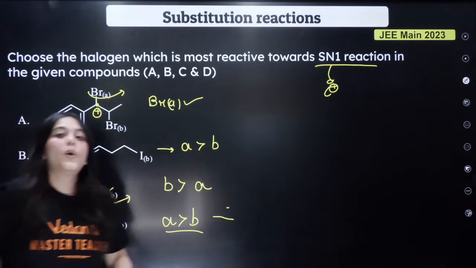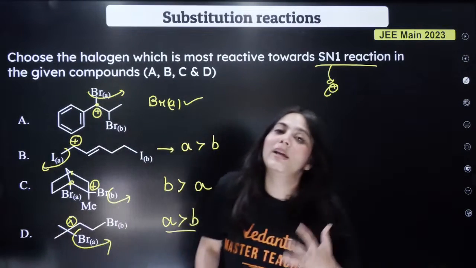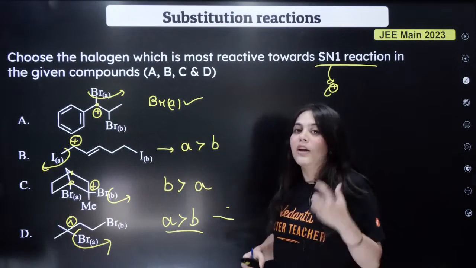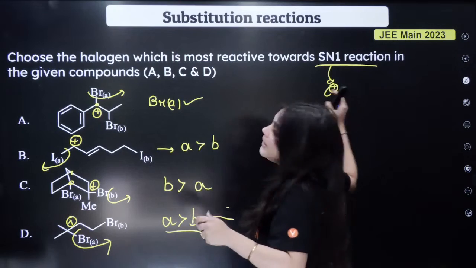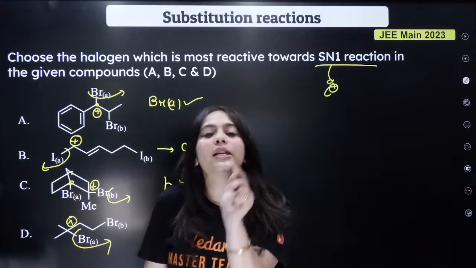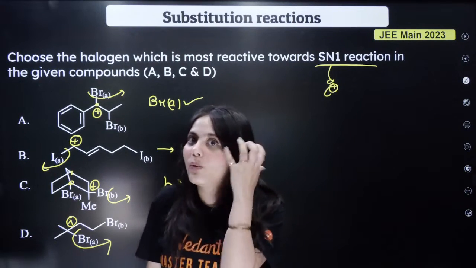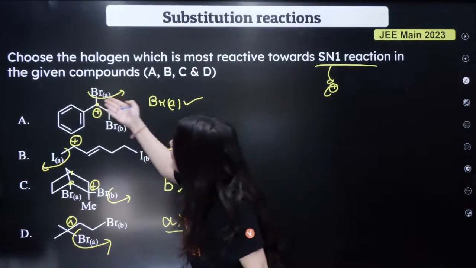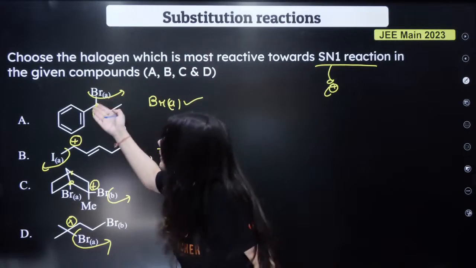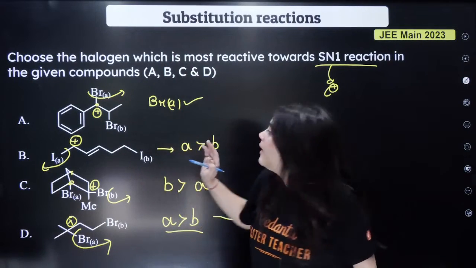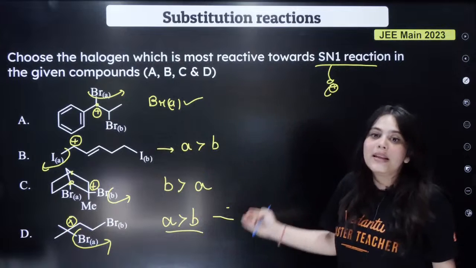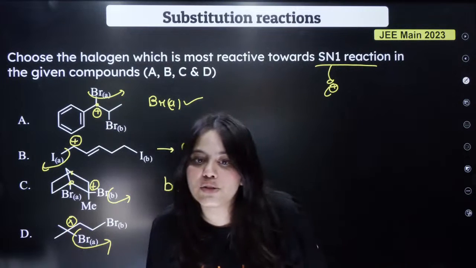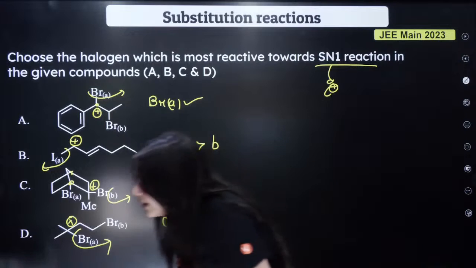Here what you have to look for is which bromine will be easier to leave, according to the SN1 reaction. In SN1, we know there's a formation of carbocation. So as the leaving group leaves, it will leave behind a carbocation, right? So you will follow this order. Everybody understood this?